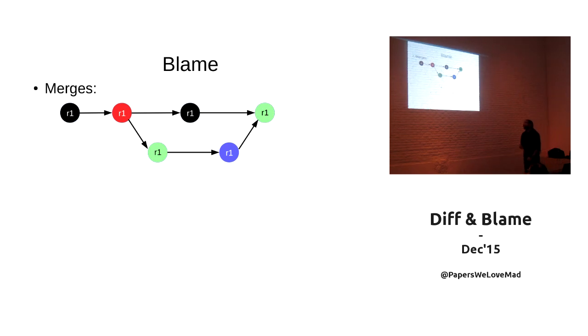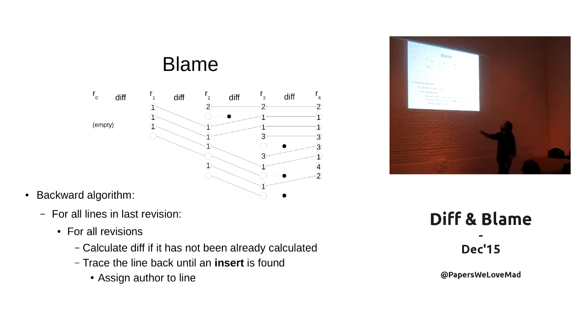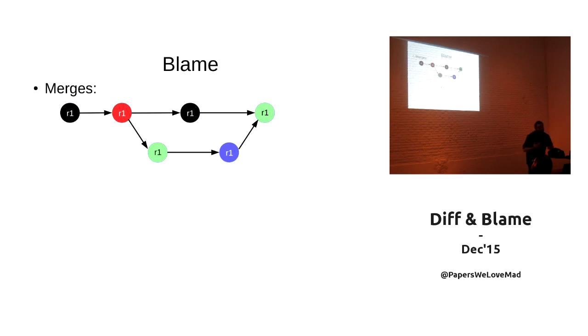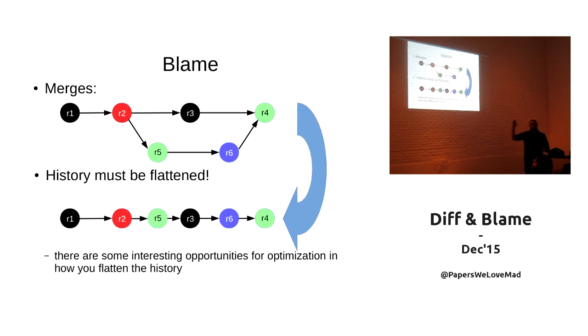Now, things get a little bit tricky when you don't have a linear history. So up until now, in all my examples, we get 4 revisions of a file, so 4 moments of time of people modifying the file. Now, as you know, things can get a little bit complicated, right? With merge and things. So can we use this on this kind of history? Yes, we can. There is no problem. You just flatten them. And when I mean flatten, it's just like that.